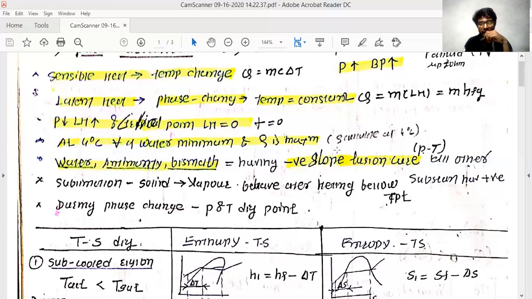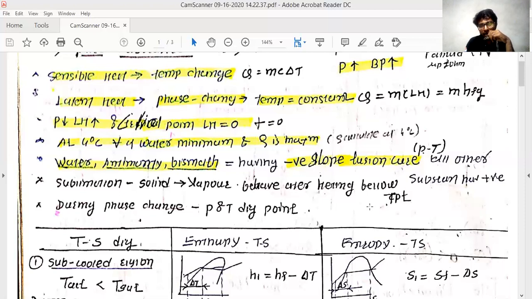This is in the form of PV, and if you reduce the pressure in the vertical direction, whatever line you draw in the horizontal manner is nothing but your latent heat. The length of this horizontal line will be bigger than the line you draw at the upper stage. That is nothing but the latent heat you need to supply, which is higher at low temperature and low pressure.